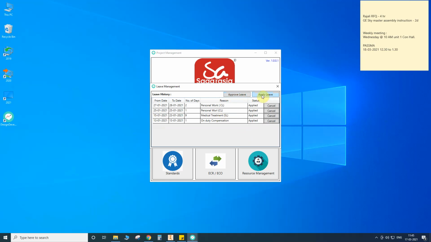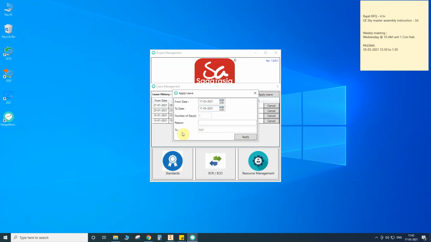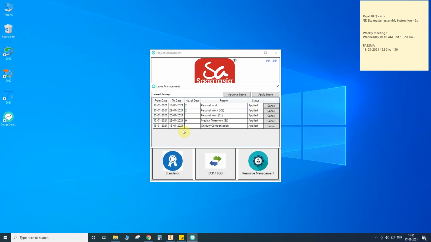Here 2 icons will be there. One is for apply leave, another one is for approve leave. In apply leave, I can select from date to date. So the number of days will be counted automatically. Reasons I need to type. Based on the resource, the reporting boss is automatically selected, so I can apply the leave. Once I have applied the leave, the approve permission will be highlighted to Mr. RKP. He can only approve the leave or reject the leave.